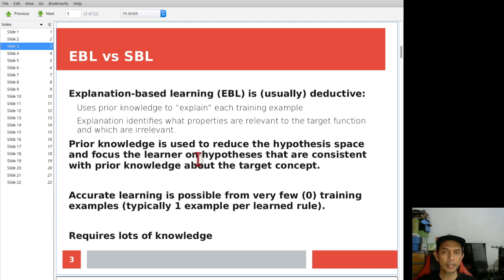In contrast, explanation-based learning, EBL, is normally deductive. In contrast to SBL, which is inductive, EBL is considered a deductive learning model.